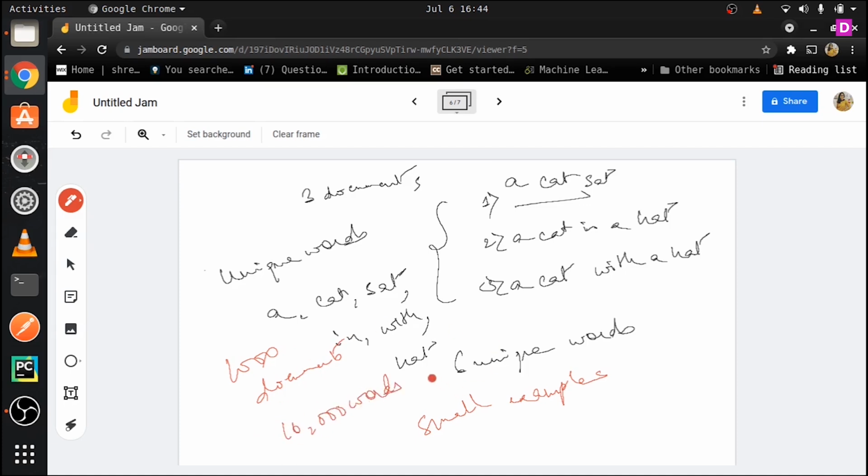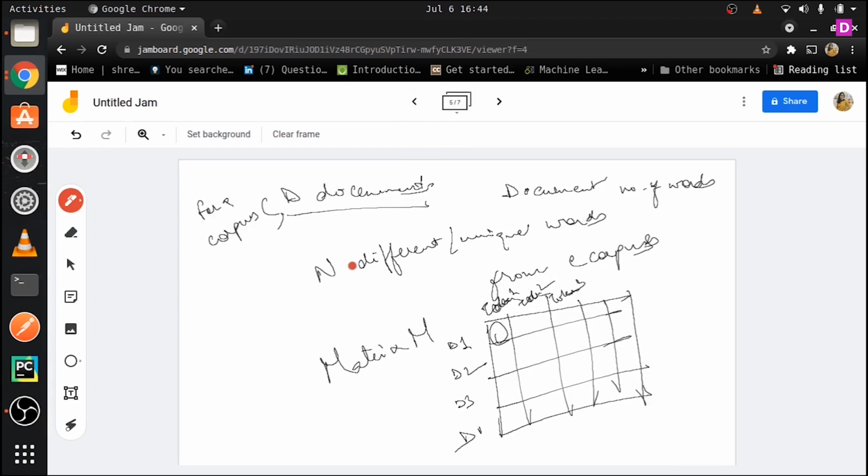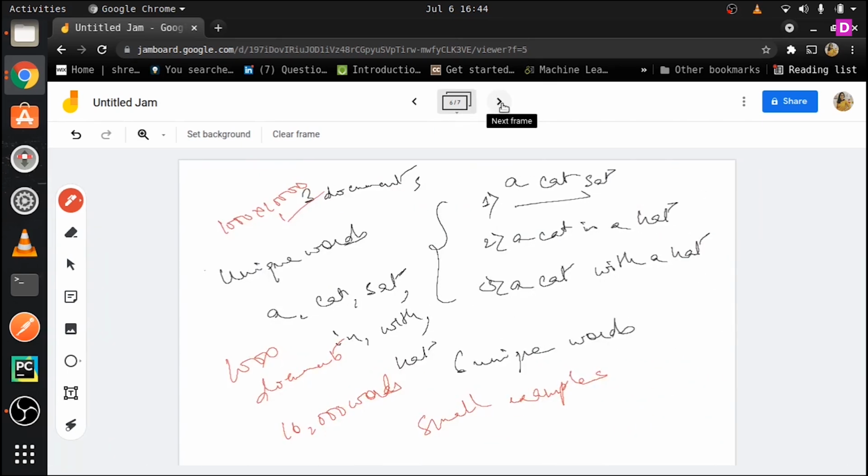So this becomes huge. The matrix will be 100,000 cross 10,000, which is a lot of work. So in this case we do not take 10,000 unique words. We reduce the number of unique words and take the topmost unique words that are used. We will reduce this to 100 unique words or something like that. So that is one of the things that can be done.